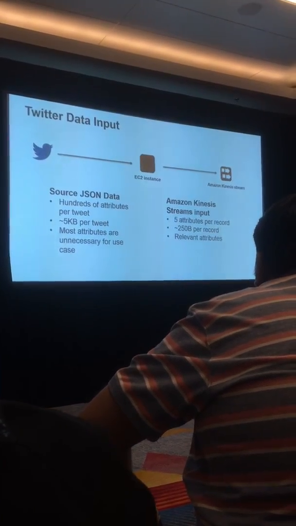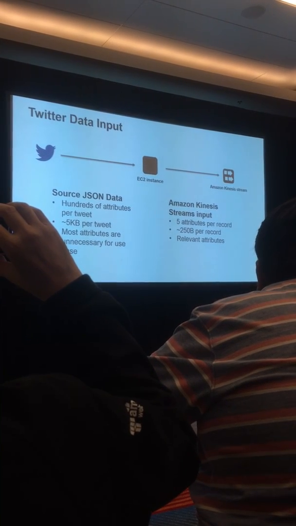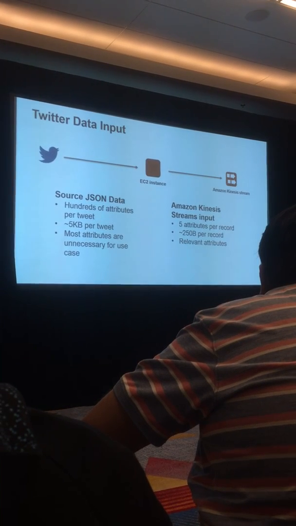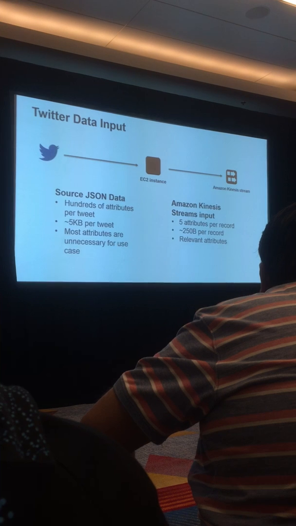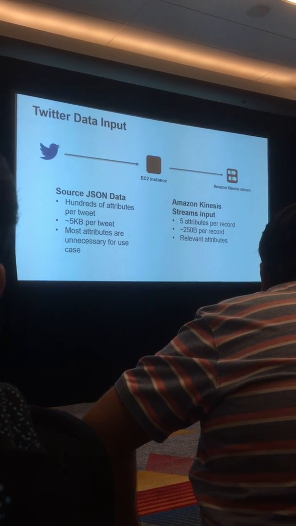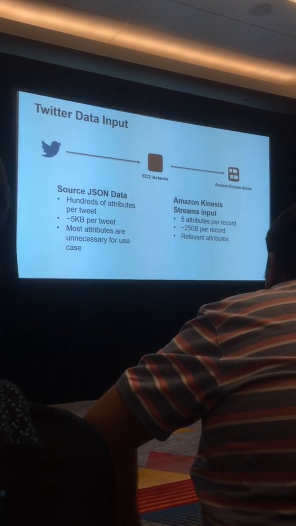So the reason we have the EC2 instance on the left, and this is purely a remnant of the fact that we have to have something that pulls data out of Twitter. Twitter is not going to push data straight into Kinesis Streams. Twitter has an API that you have to call. Of course, Kinesis Streams doesn't give you the ability to call out, so you need an EC2 instance that sits here in the middle that is basically pulling the data from Twitter.